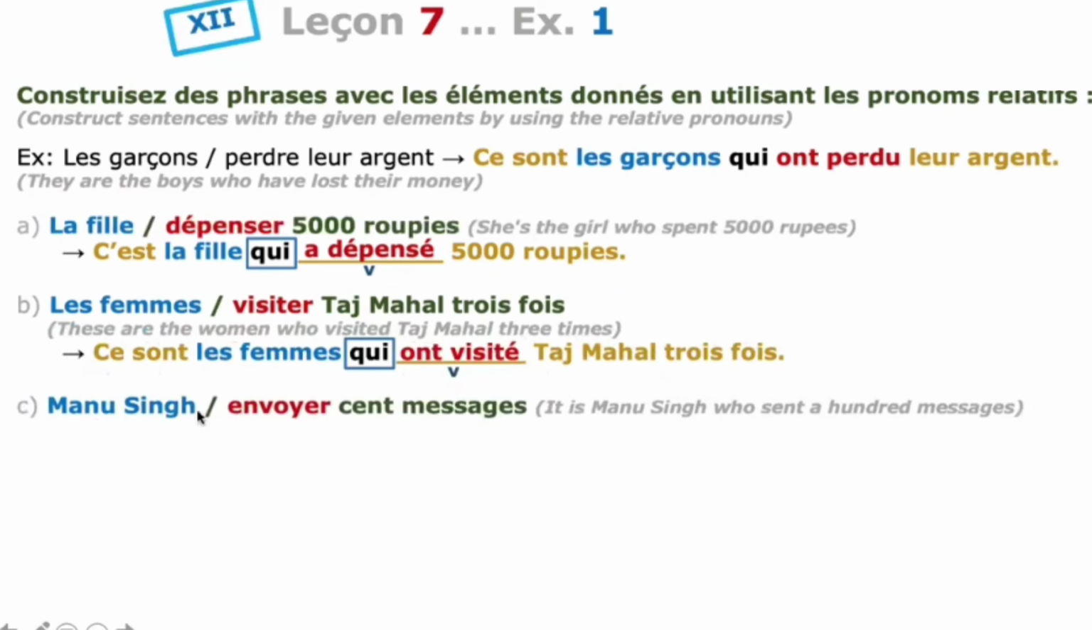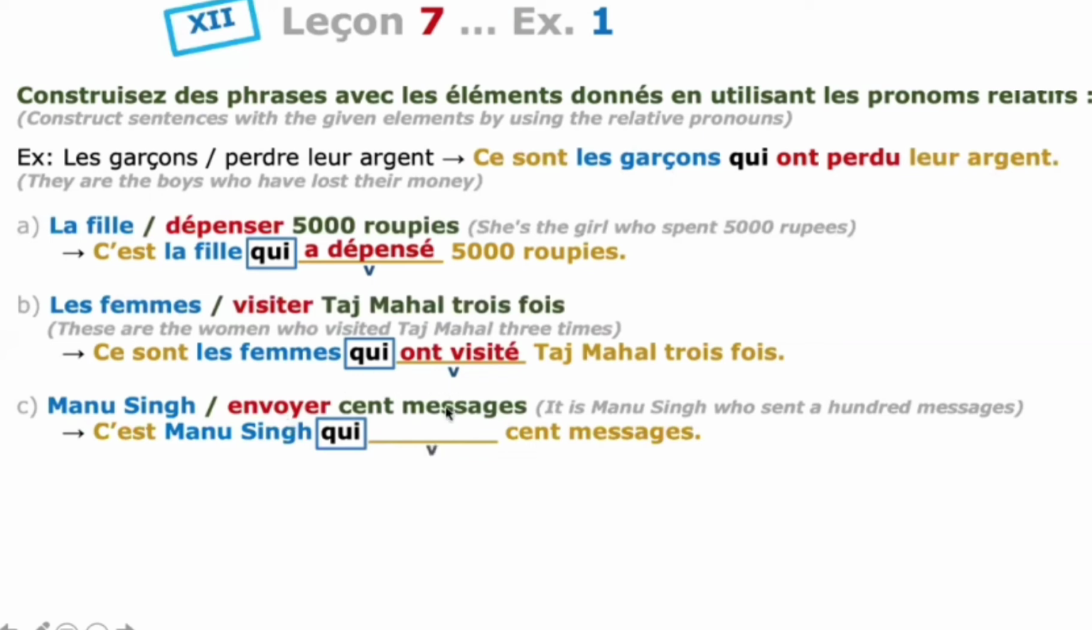Third one. Manu Singh a envoyé son message. Manu Singh sent his message. Now Manu Singh is the subject. Envoyer is the verb that needs to be put in passé composé. It is singular, masculine singular, so I have to use c'est. C'est Manu Singh qui. Qui is the relative pronoun. After the subject, you have to use qui. After the relative pronoun, we need to put the verb, envoyer, in the infinitive form.